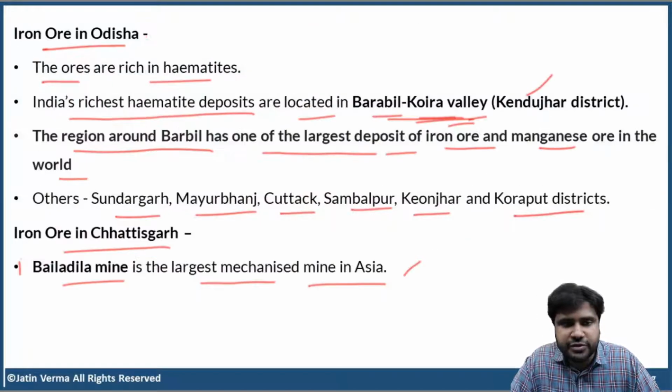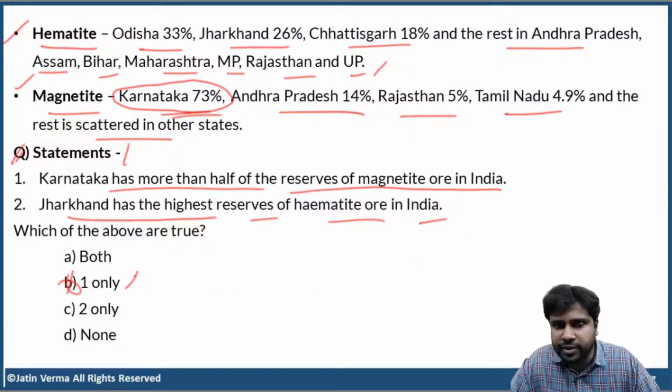Okay, just look at this question. All your worries will go away. Just look at this question. Karnataka has more than half of reserves of magnetite ore in India. Jharkhand has the highest reserves of hematite ore in India. Are they asking any factual data? Are they asking any places within the states? No. They are just asking which state has maximum hematite and which state has maximum magnetite reserves in India.